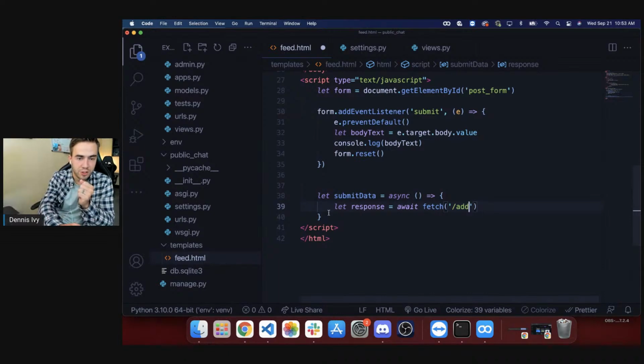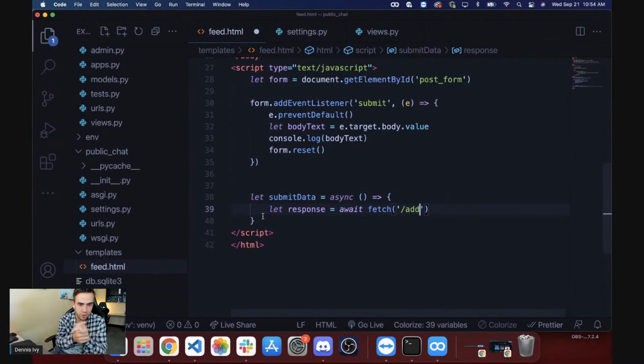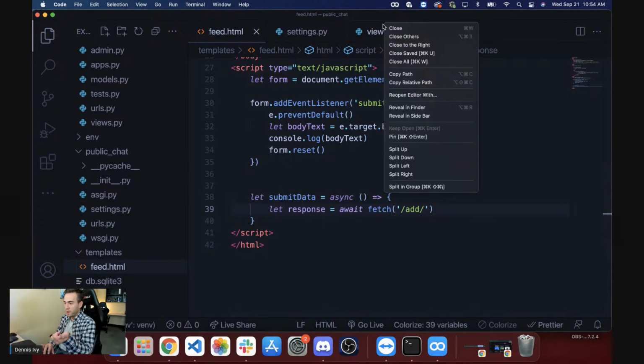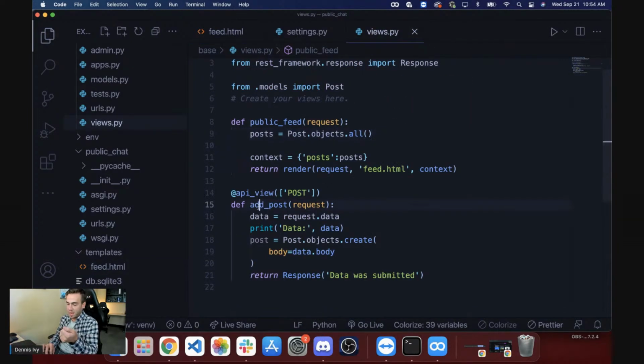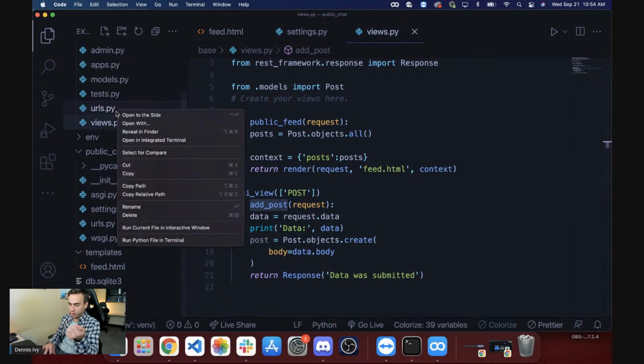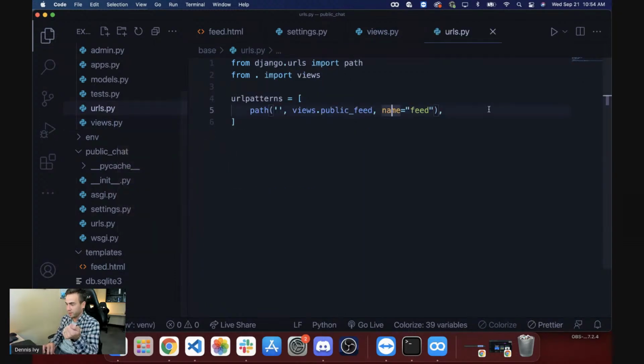All right. Let's try going full screen. Hopefully I don't block out too much code here. That might be easier to see. So right now we're creating a function to submit the data. This is going to be all asynchronous, so we're using fetch here. We're going to send the request to this endpoint, which with Django we're going to have to throw in a trailing slash. This is going to be for the add post view. So let's create the URL here. Did I create it? No, I did not. So we're going to create this path here.